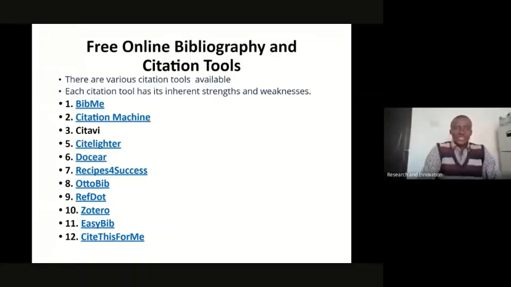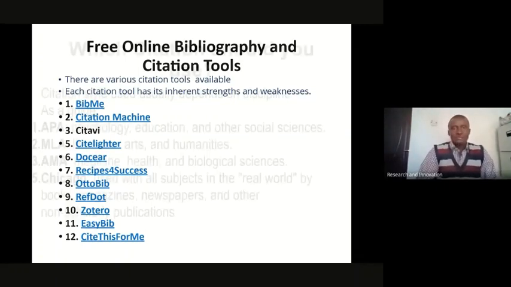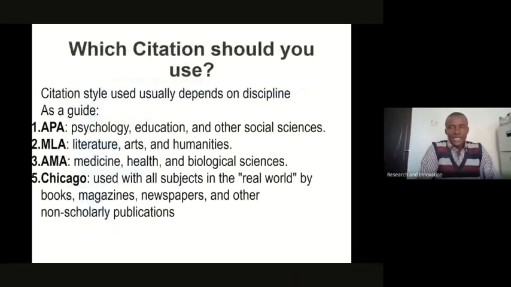BibMe, Citation Machine, CitAvi, CiteLighter, Dossier, Recipe for Success, AutoBib, RevDot, Zotero, EasyBib, CiteThisForMe, and of course, not forgetting Mendeley that will be mentioned by one of our resource persons. The question most people often ask is, which citation should you use?